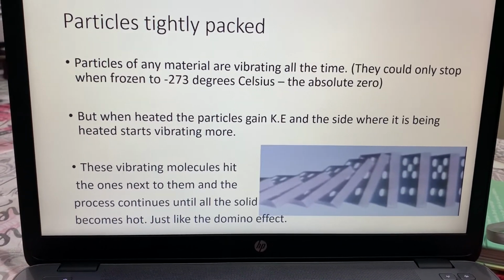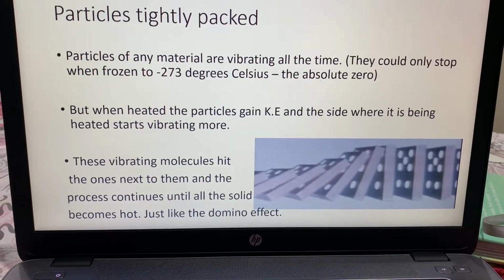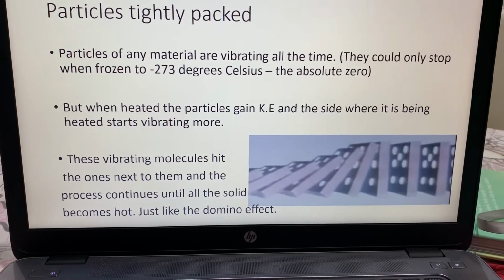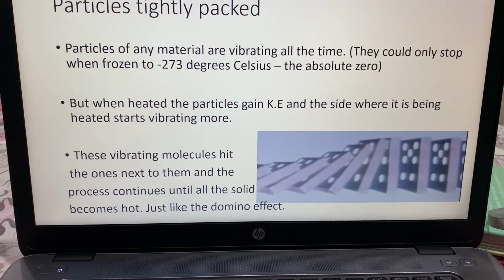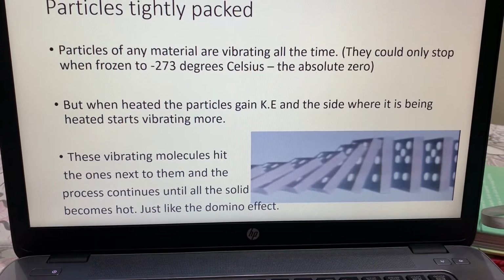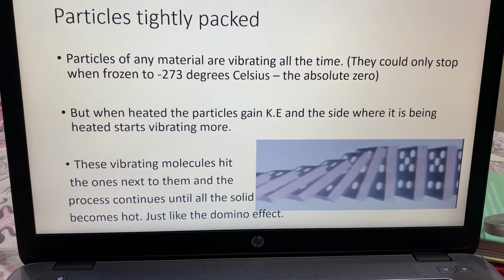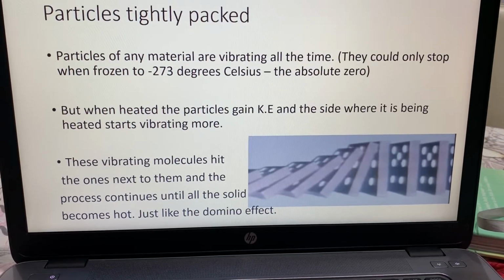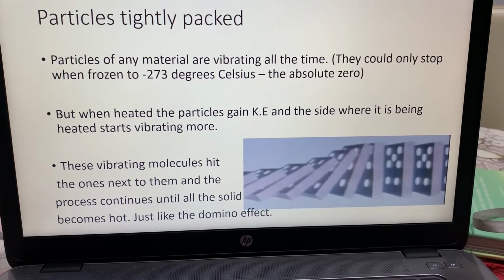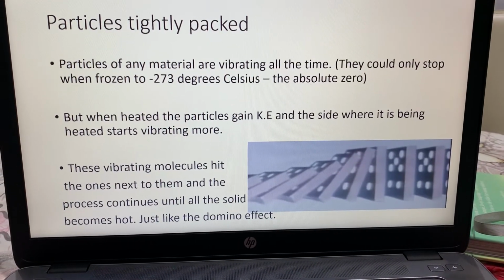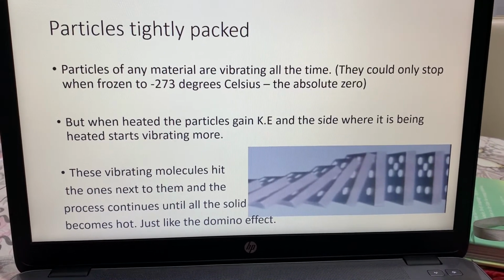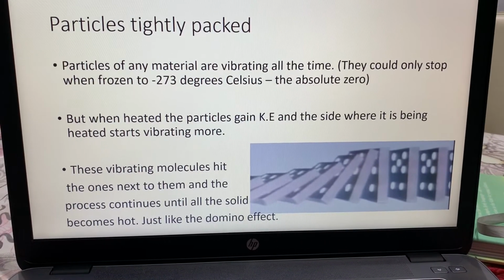These vibrating molecules hit the ones next to them, and the process continues until all the solid becomes hot. Just like a domino effect. If one domino falls, the rest are going to follow. So one is going to hit the other, hit the other, hit the other. So when you think about conduction, keep in mind that analogy with the dominoes.